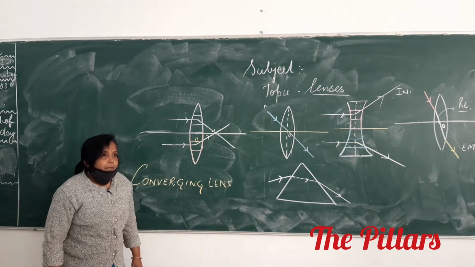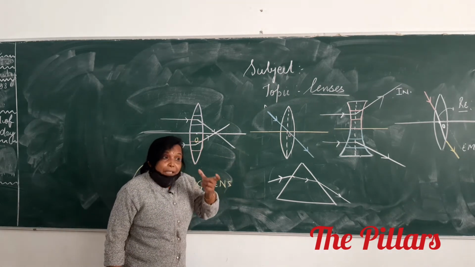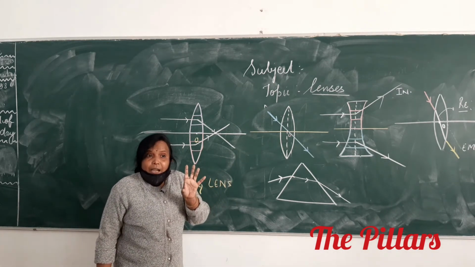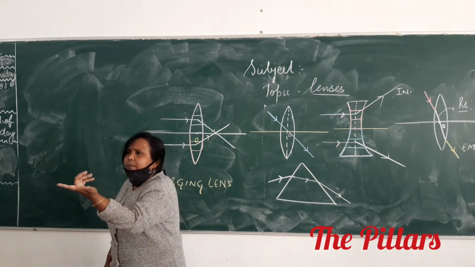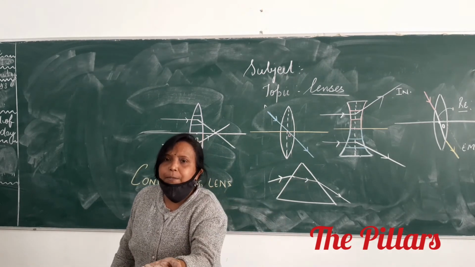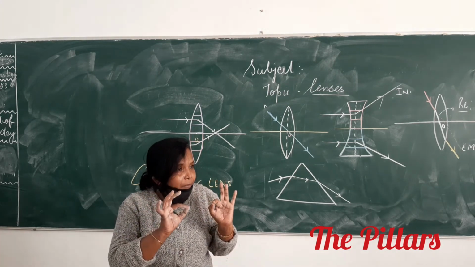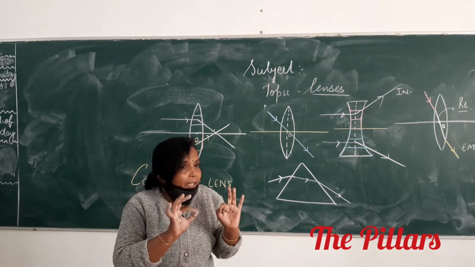Then the lens is a prism itself. Yes, of course. If this lens is not a prism, it is considered one. Otherwise, how will you show the converging action? Why does it bend towards the principal axis, or why does it diverge? There may be some reason behind that. Okay, there is some reason.